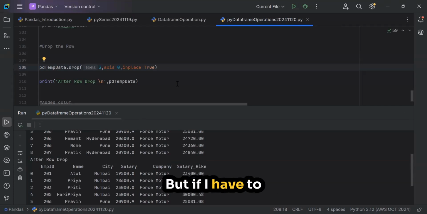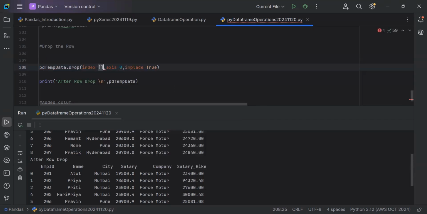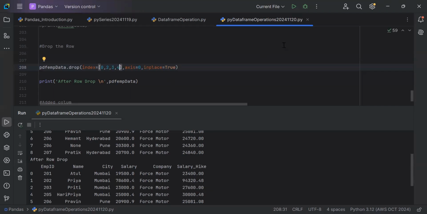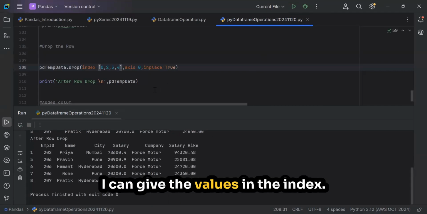But if I have to drop, index is equal to, here if I say 0, 2, 3, 4, I can give the values in the index.